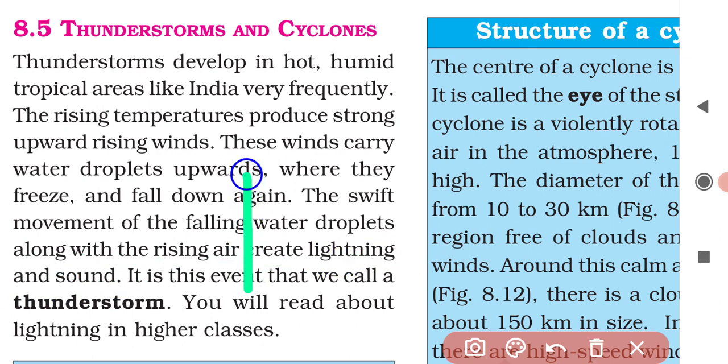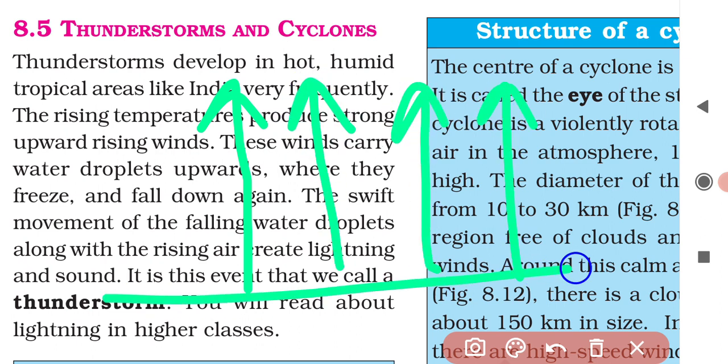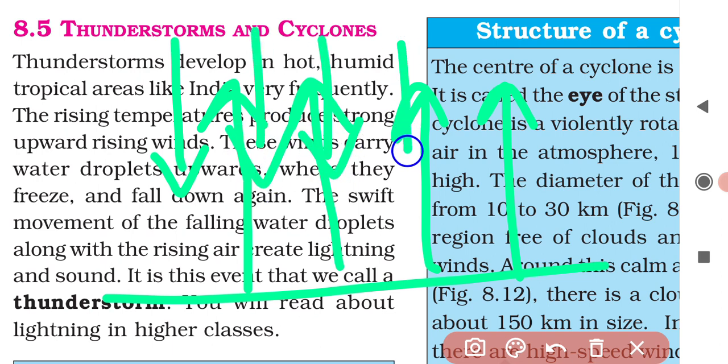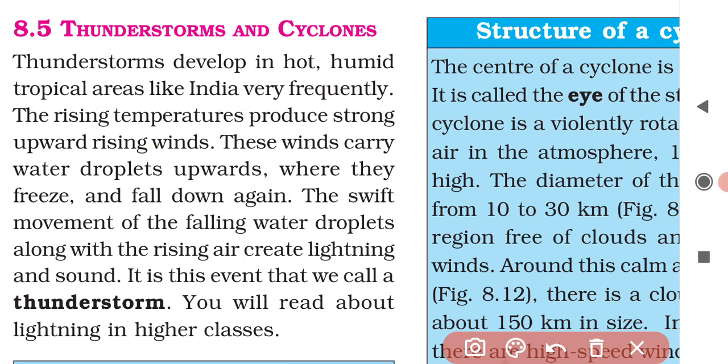When the warm air rises upwards and when the rain falls down, this happens continuously during the storm. When the warm air rises upwards and the rain falls down, there is friction between them. The swift movement of the falling water droplets along with the rising air creates lightning and sound.